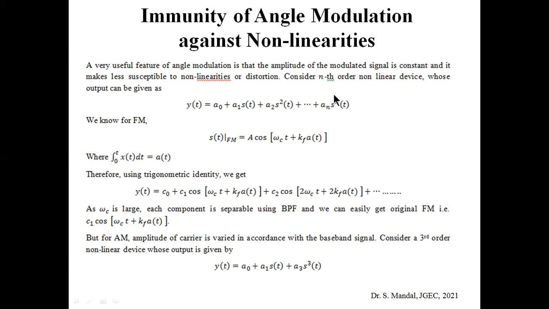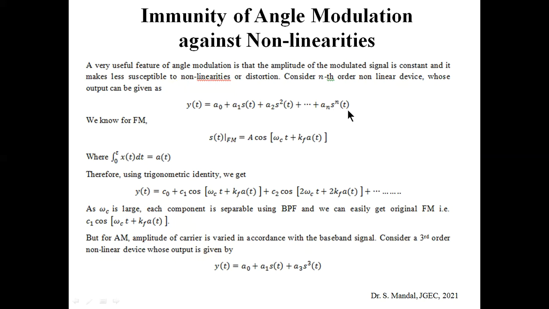Consider an nth order nonlinear device whose output can be written as y(t) = a0 + a1 s(t) + a2 s squared(t), continued up to nth order, a_n s to the power n(t).